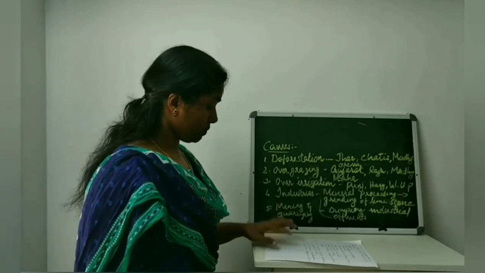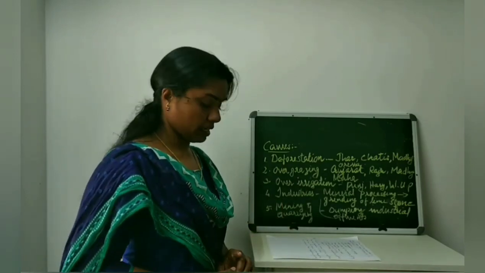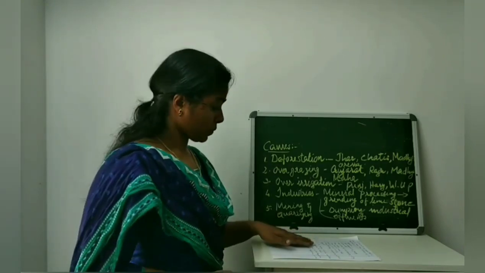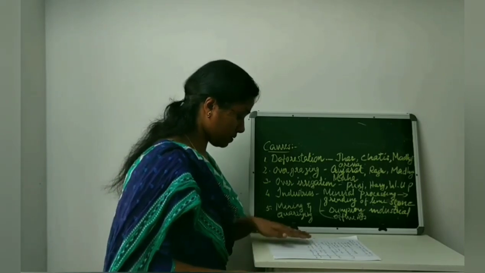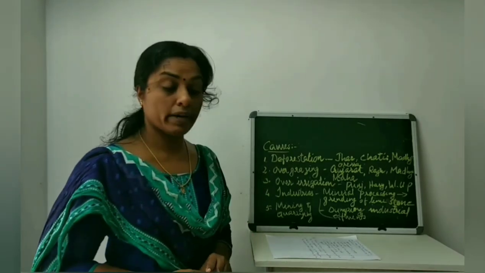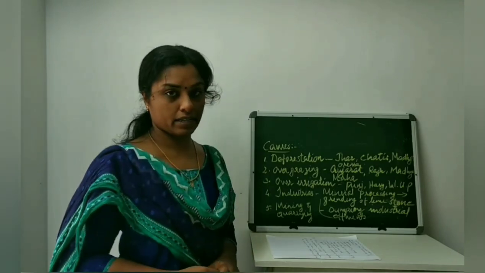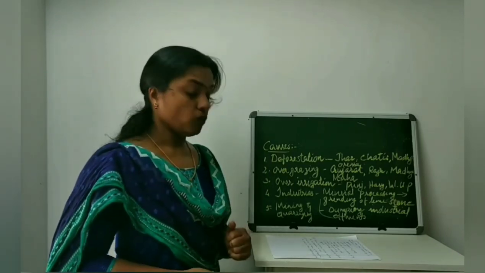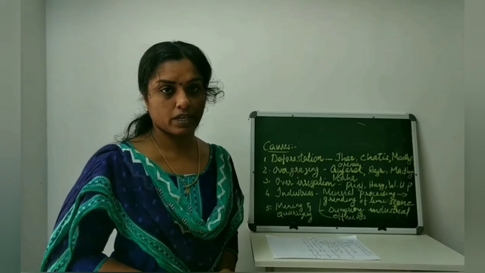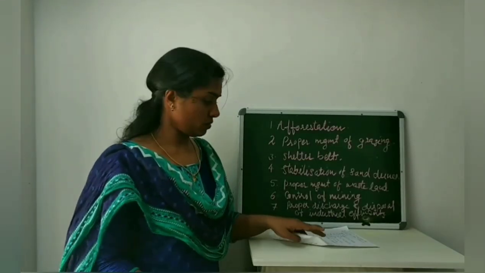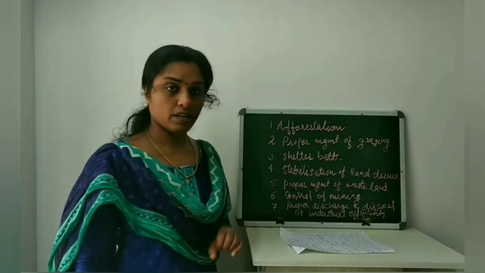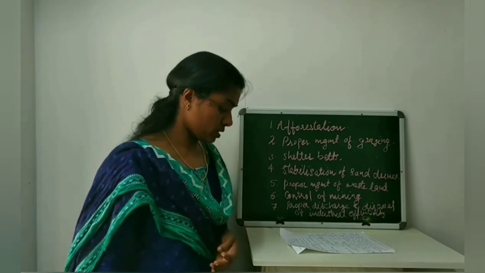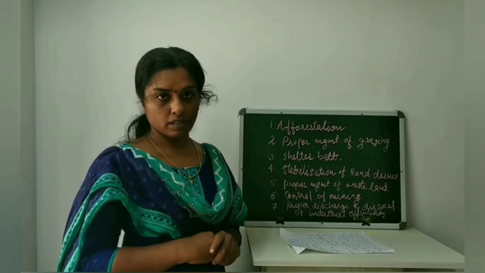So there is one question: explain the human activities accountable for land degradation in India. These are the causes of land degradation. Once again: deforestation, overgrazing, mining and quarrying, industries, over irrigation. These are the main causes of land degradation.